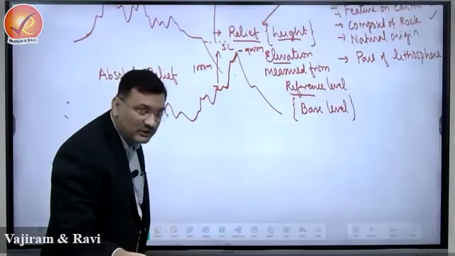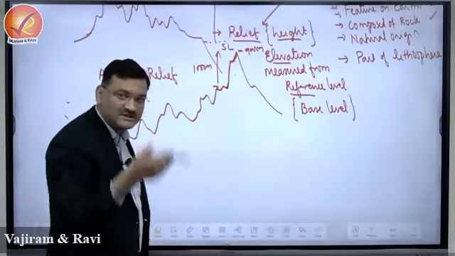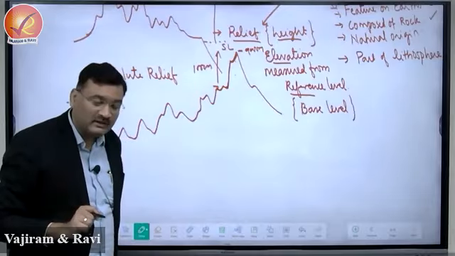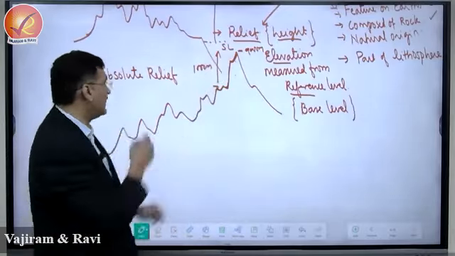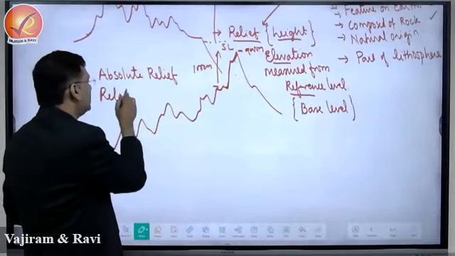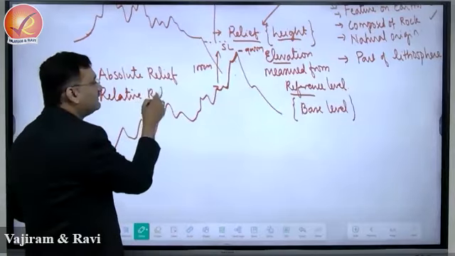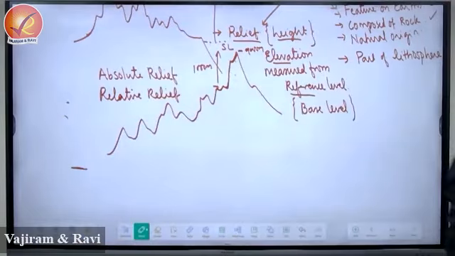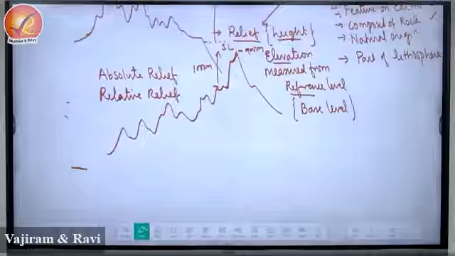जो बेस कैंप होगा माउंट एवरेस्ट का, वहां से अगर मेजर करेंगे, that will be considered only 1,000 or 2,000 meter. What is this relief referred as? This is known as relative relief, right? What is relative relief? Relative relief is the height of the landform measured from the nearest low point, nearest reference level, lowest point located close by. This will be considered as relative relief.